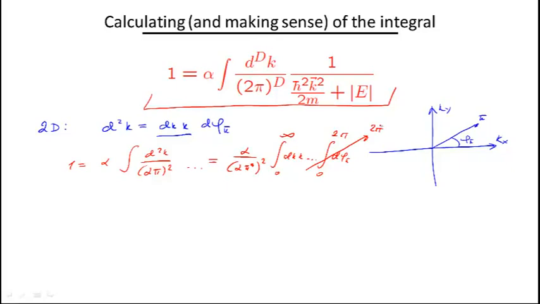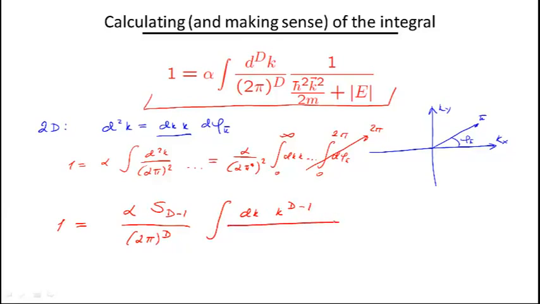So in 3D we can do the same thing. In any dimension we can do this procedure. We can integrate over the angles and just separate the integral over the magnitude of k. So let me write my self-consistency equation in this form, in any dimension. It's alpha S_{d-1} over (2π)^d, which I will explain what I mean by that. So in here I'm going to write it as the integral of dk k^{d-1} over ħ²k²/2m plus the absolute value of the energy.